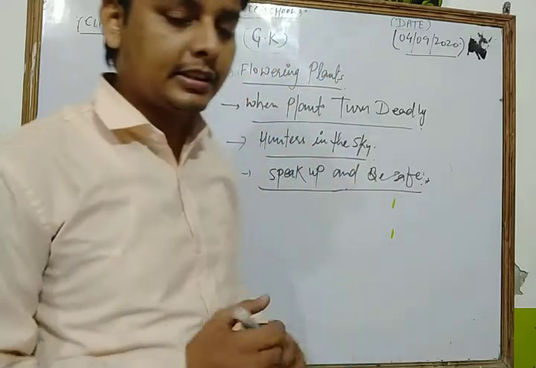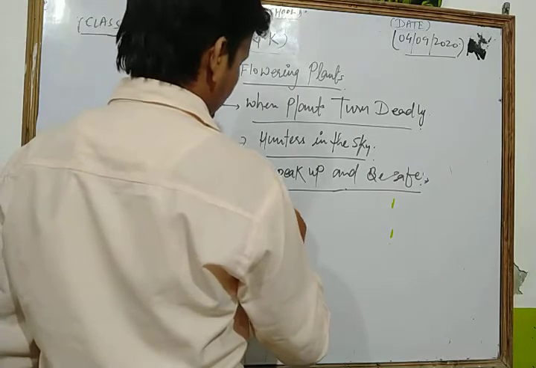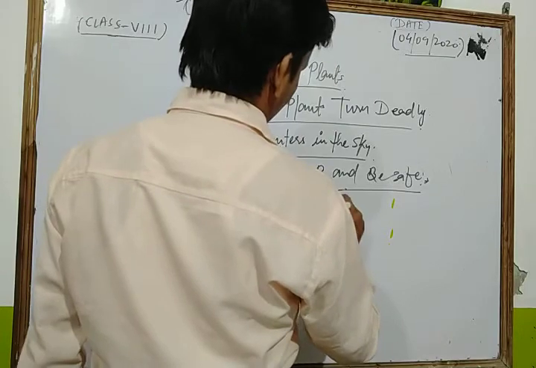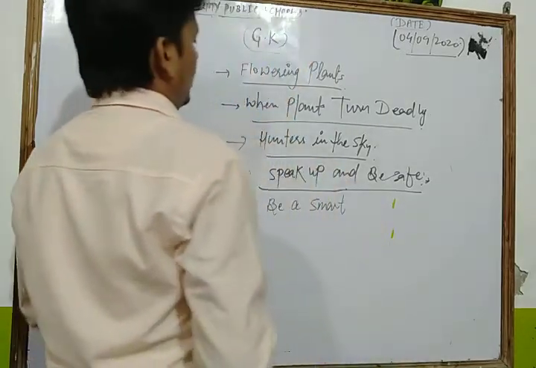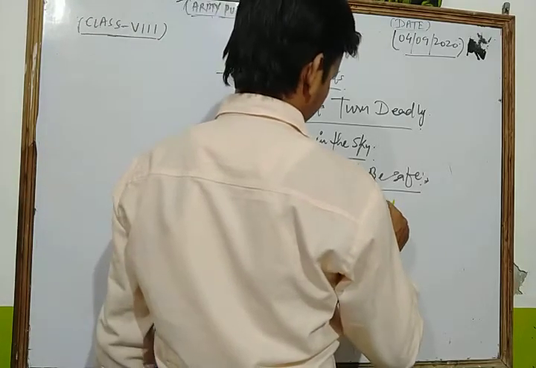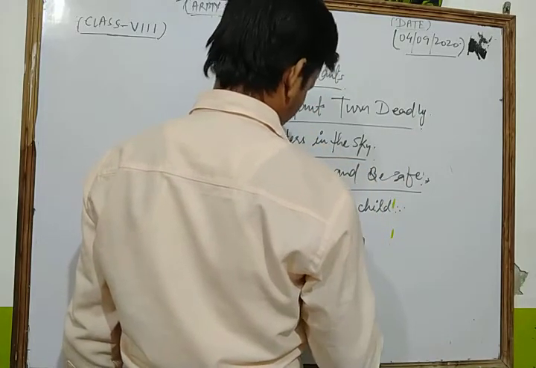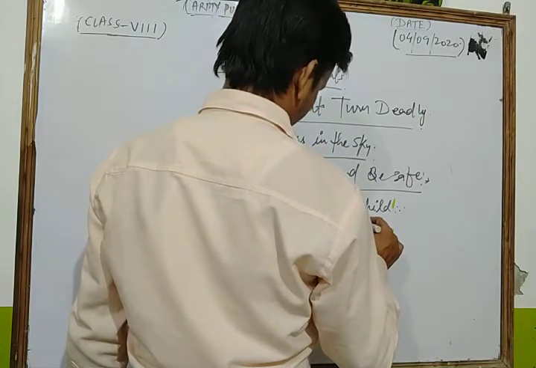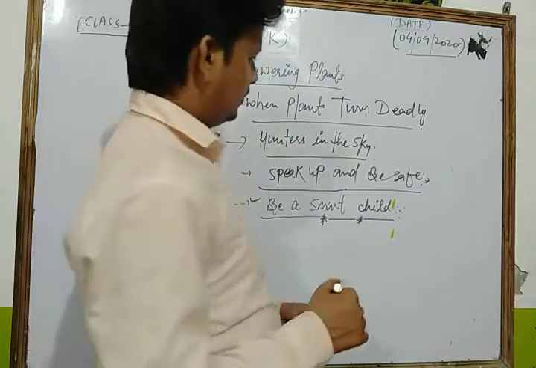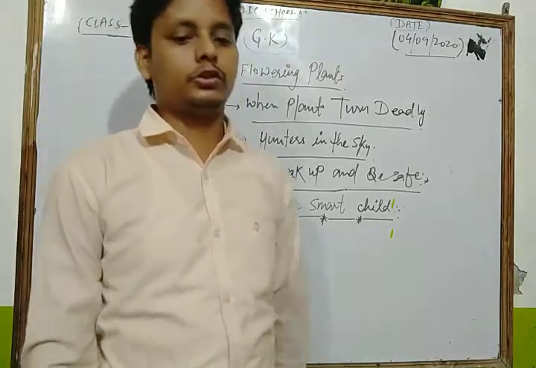Now we discuss the chapter Be a Smart Child.